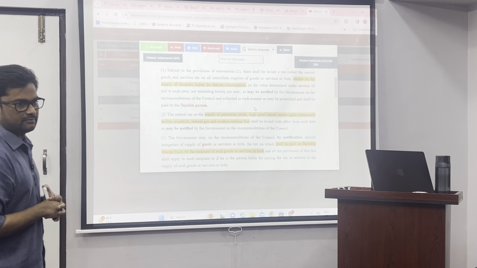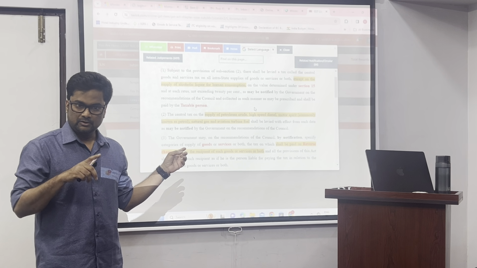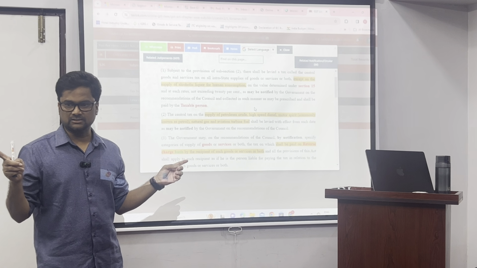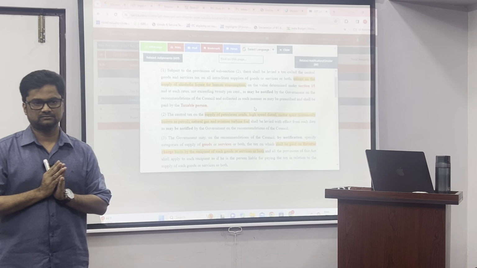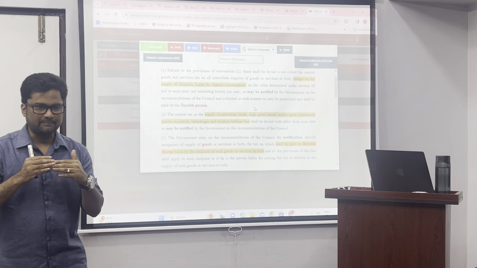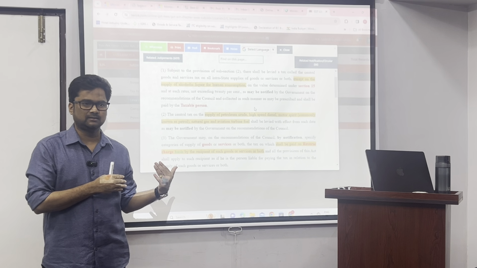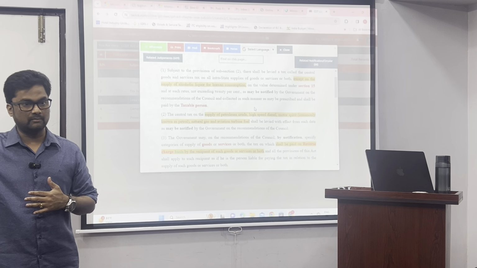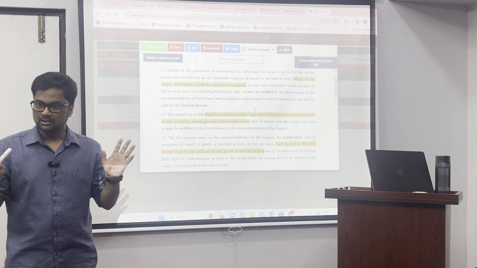Not exceeding 20%. This is central tax 20%. You add state tax 20%. Maximum rate is how much? 40%. But so far we have only 28%. They have kept a cushion. Otherwise, again, it should go to the Parliament. They have to amend it and then increase the rates above 28. So they said not exceeding 20%.